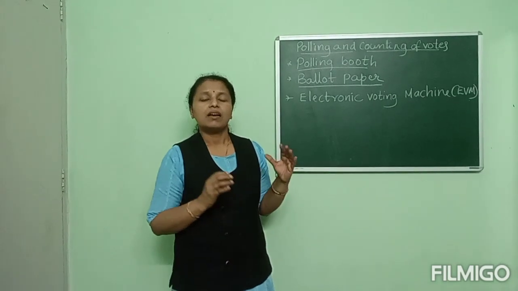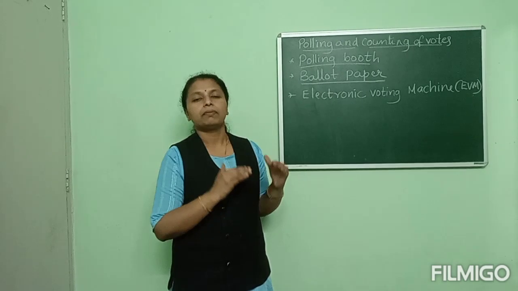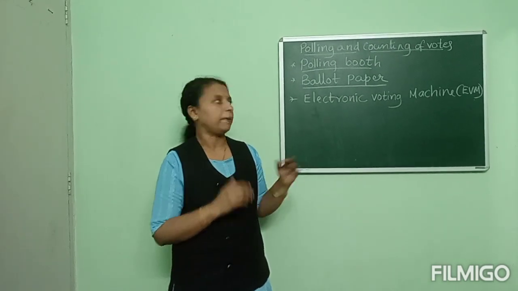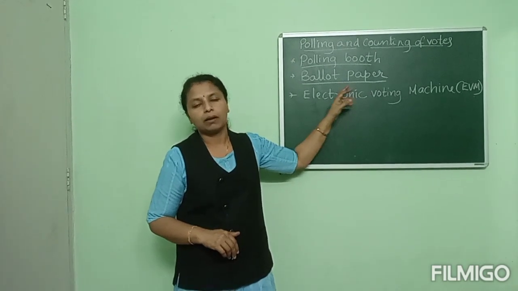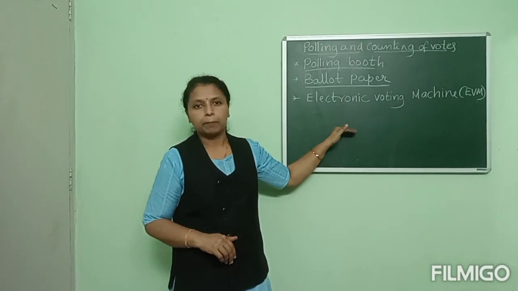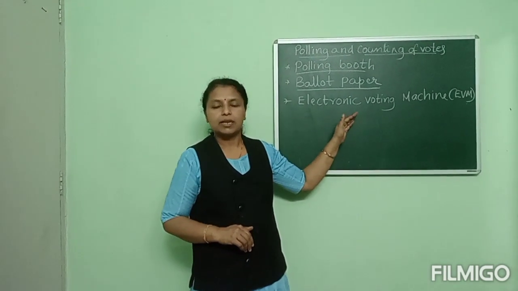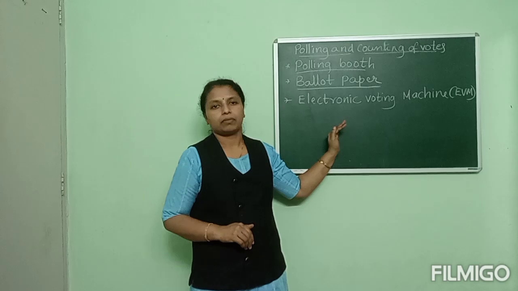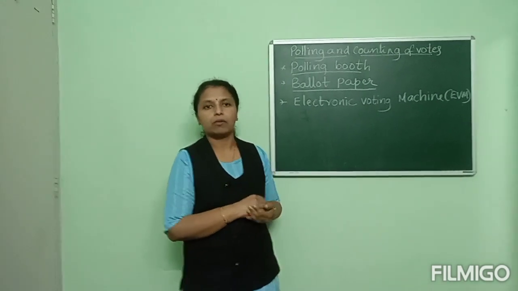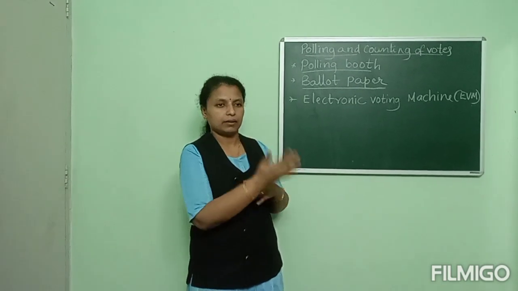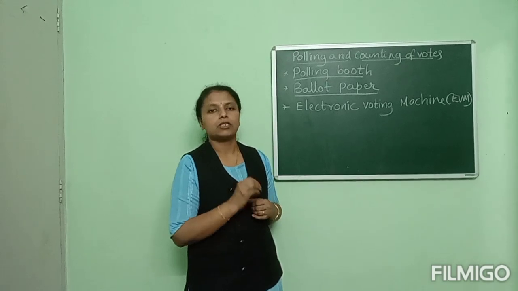Many years back in India, we used the ballot paper. So the next important term you have to come across is ballot paper. A ballot paper is a sheet of paper on which the name of the candidate and the symbol of the party is given, and the voter has to give a stamp against the particular candidate or symbol.